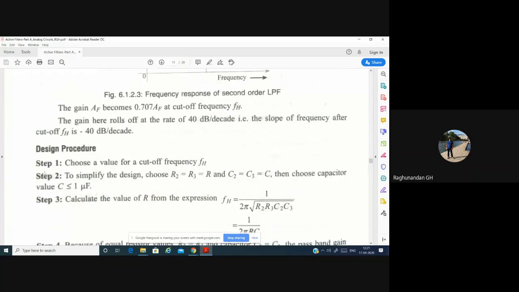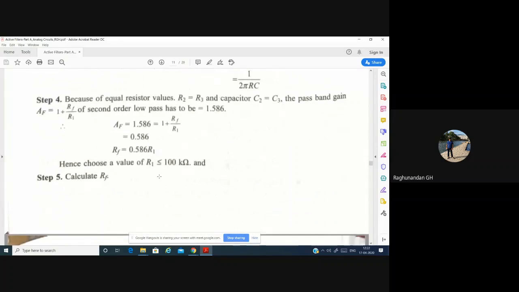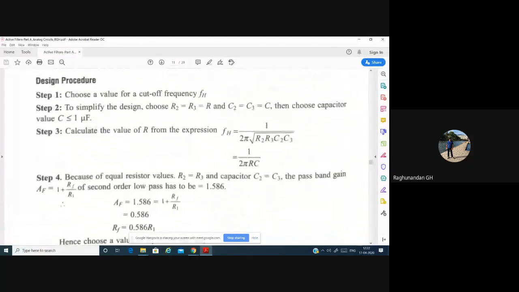So the procedure is again the design procedure. In the last two modules of LIC, linear integrated circuits, the design procedure is very, very important. You have to write it step by step. They can ask you the problem or they can ask you the design procedure. If you know this design procedure, you can do any problem. They will not twist anything; in a problem there will be no twist at all, but you should know the design procedure. These are the steps you have to follow, the same procedure for all the problems.